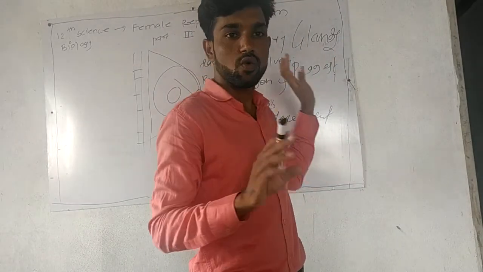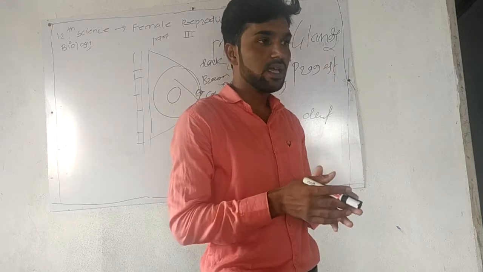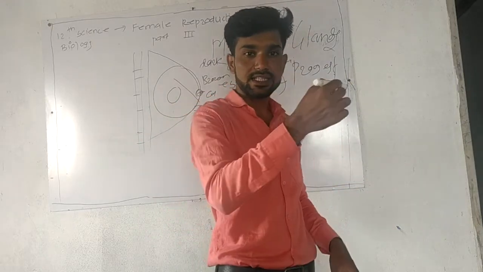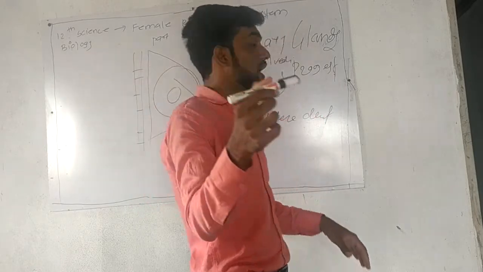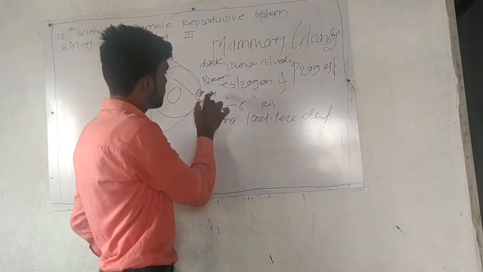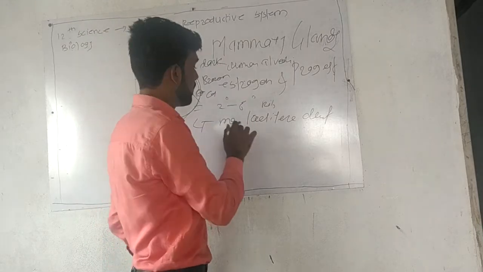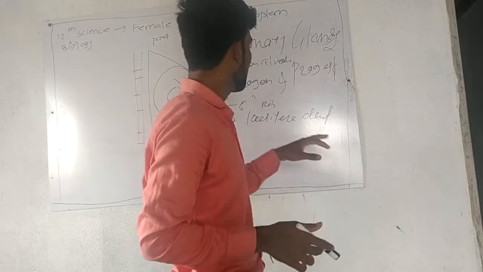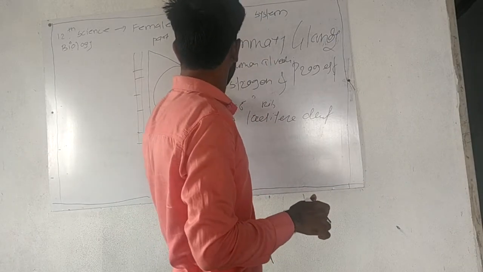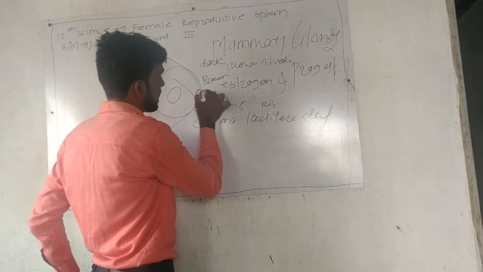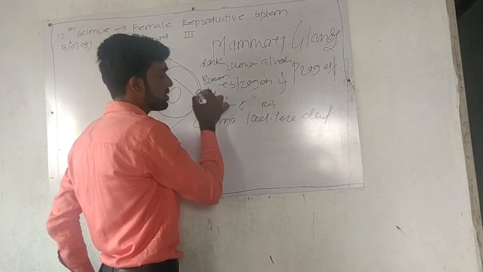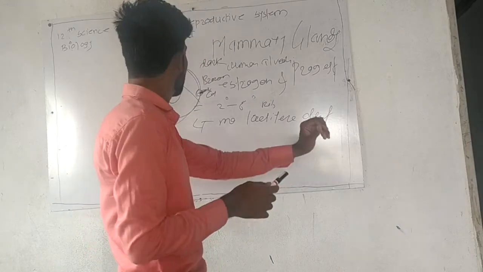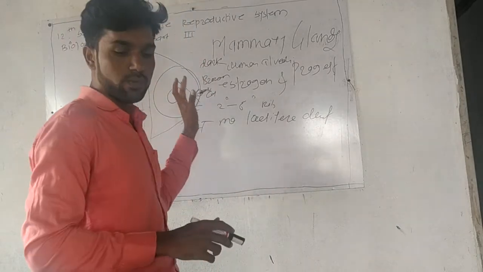Whatever milk is secreted by the alveolar glands is carried out by the mammary ducts, or lactiferous tubules, to the nipple. When the woman gives birth to a baby, the nipple automatically opens, so the milk can come out for feeding the baby. So this is your mammary glands.